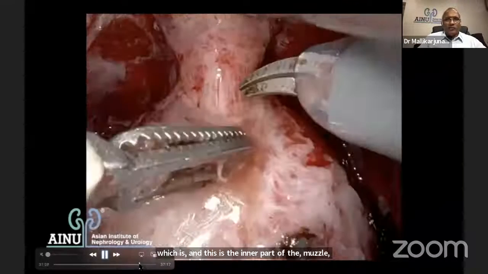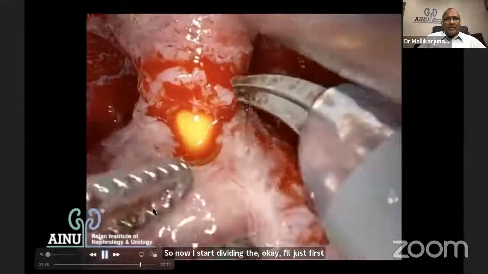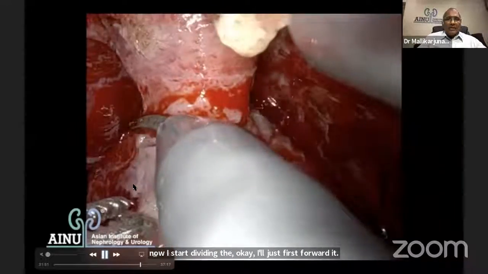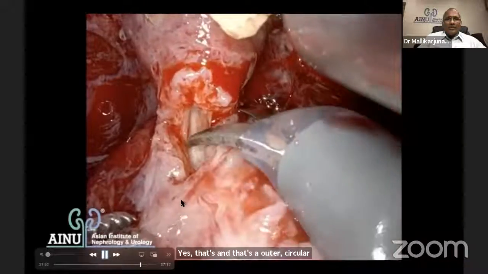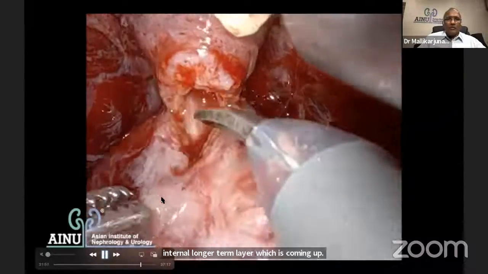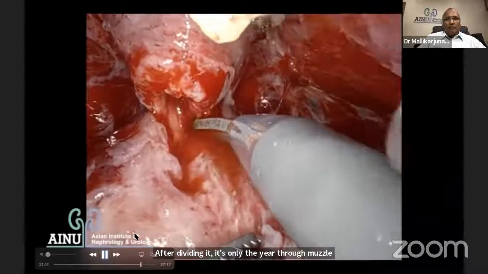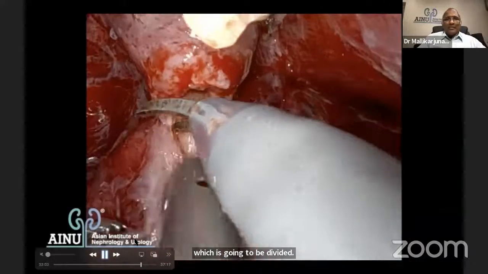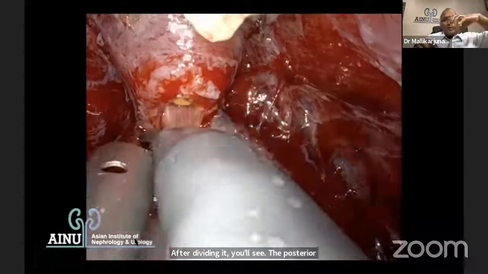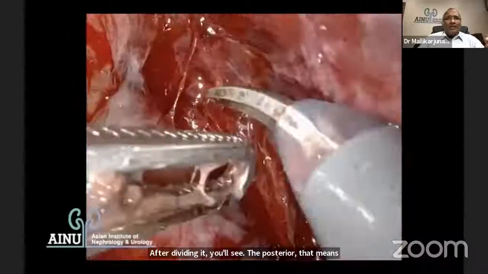Okay, I'll just fast forward it. Yes, that's the urethra, and that's the outer circular layer and the internal longitudinal layer which is coming up. After dividing it, it's only the urethral muscle which is going to be divided. After dividing it, you will see the posterior rhabdosphincter. That means the horseshoe thing which goes towards the median raphe will be quite evident now after dividing it.